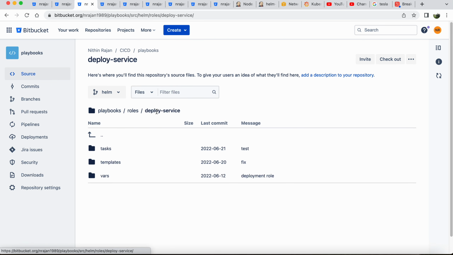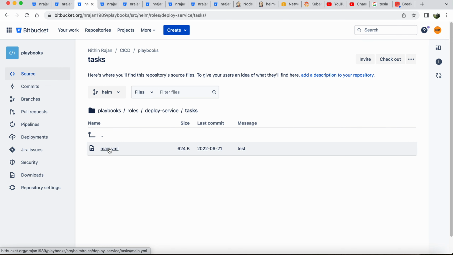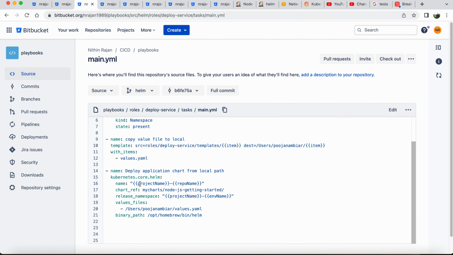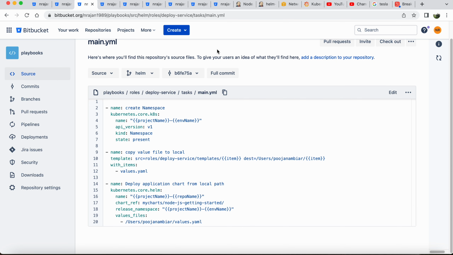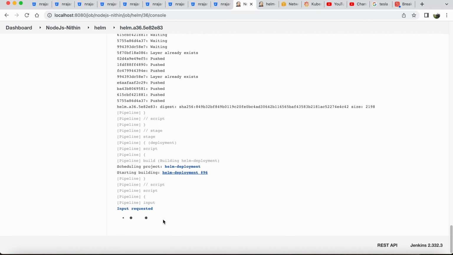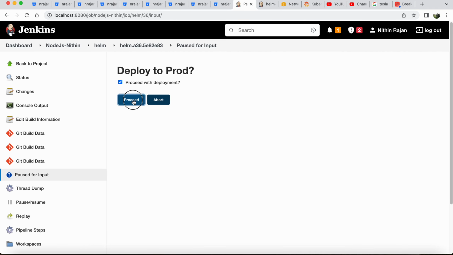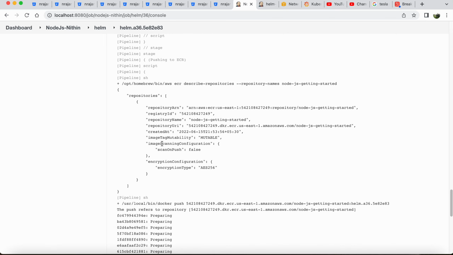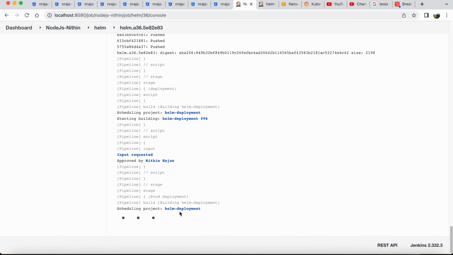And in my task section, how I'm going to perform the deployment is as follows. In one of the steps, I'm going to make sure that the right namespace is there. In the second one, I'm going to copy the deployment.yaml and values.yaml with the right values. And in the last step, I'm going to deploy the chart with the right configurations. Once the chart is deployed, I'm going to proceed to the higher environment. So the deployment job is going to get triggered again, but with different environment values.